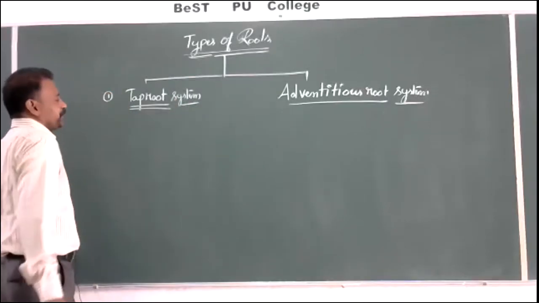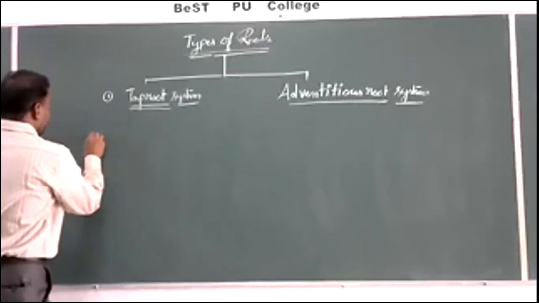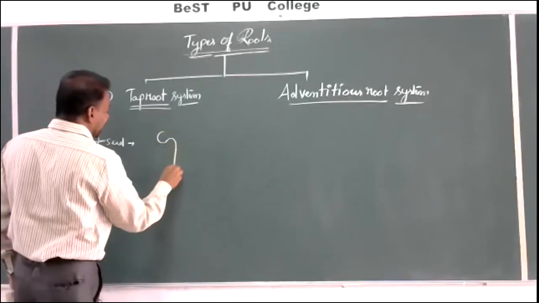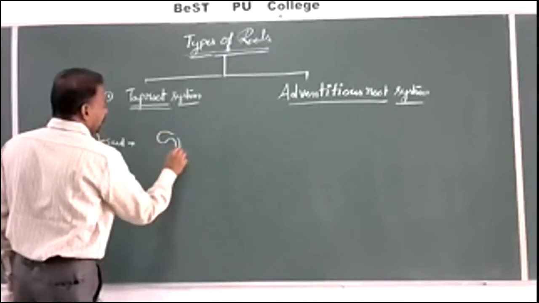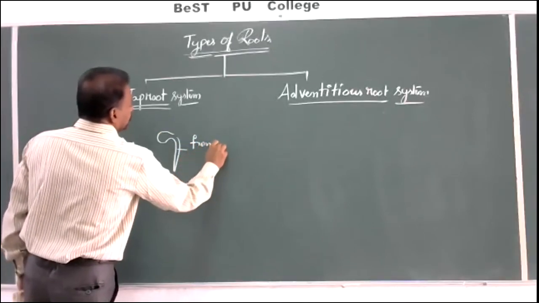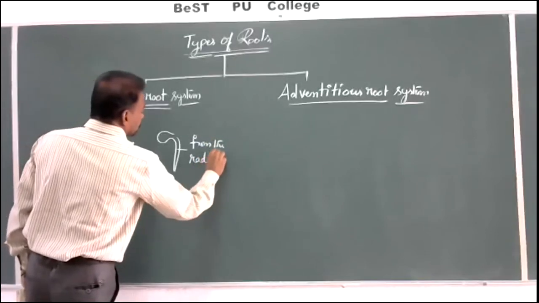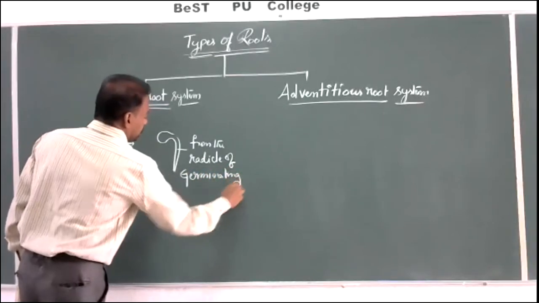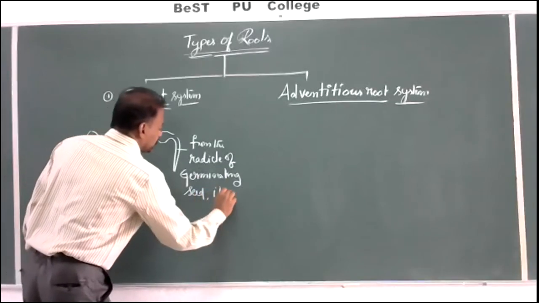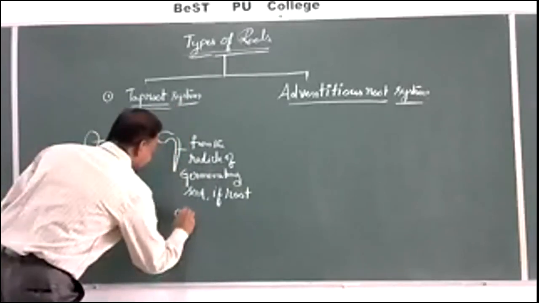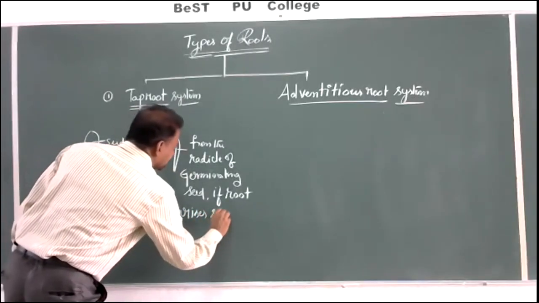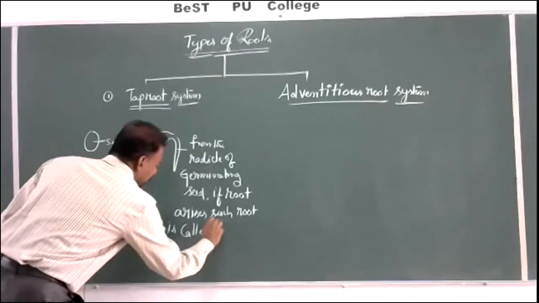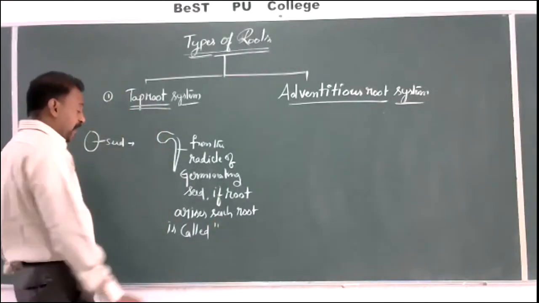What is a taproot? So taproot system means when a seed is germinating, from the radical of the germinating seed, if a root arises or develops, such root is called primary root or taproot.